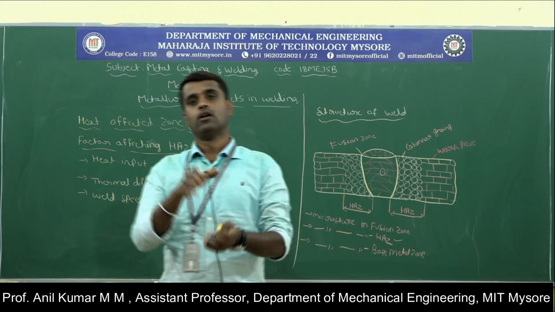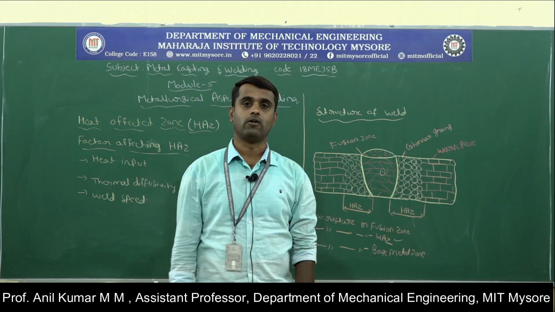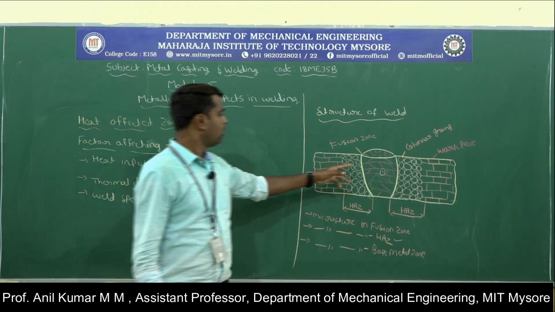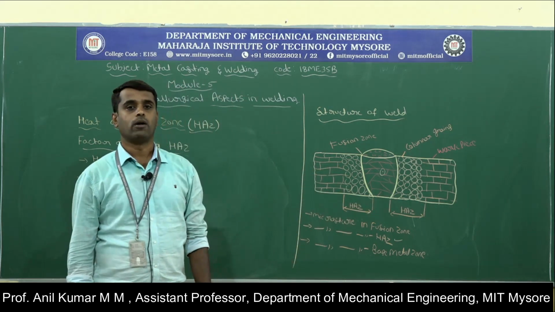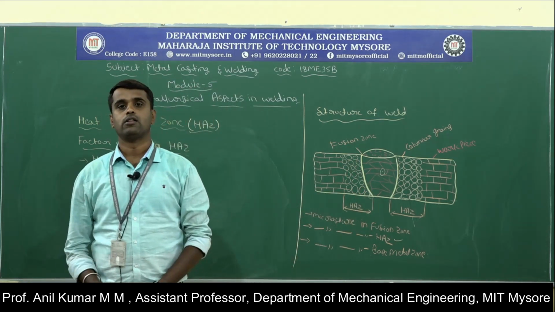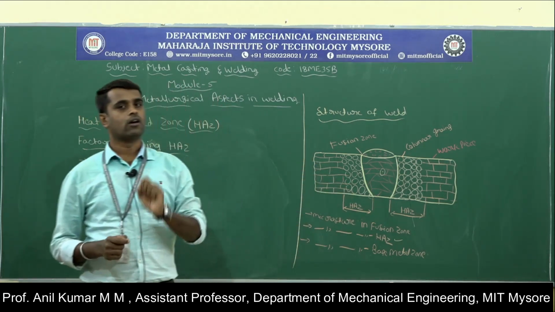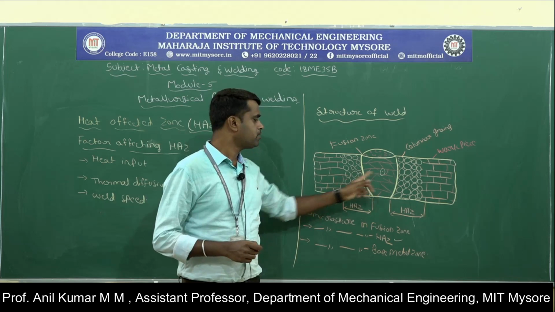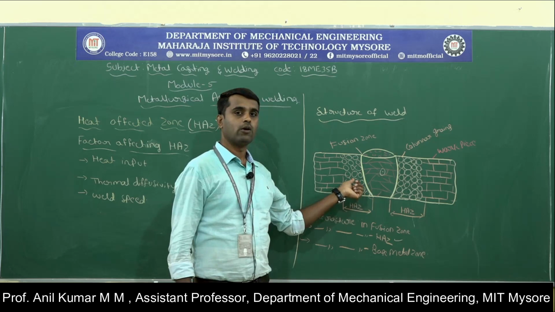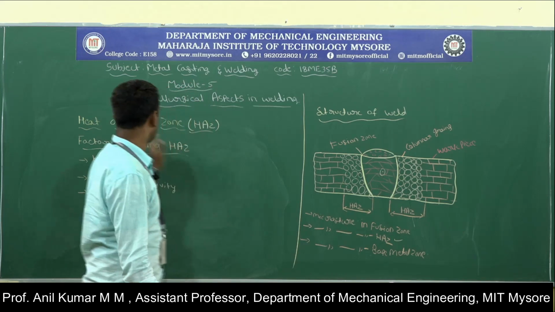When the edges of the two metal pieces are heated, there is a change in the microstructure of the material due to the heat. In the heat affected zone, the porous grain structure will be formed. This porous grain structure will make the material weaker compared to the base metal and the weld bead. Compared to the fusion zone and the base metal zone, the material will be weaker. That is called the heat affected zone.